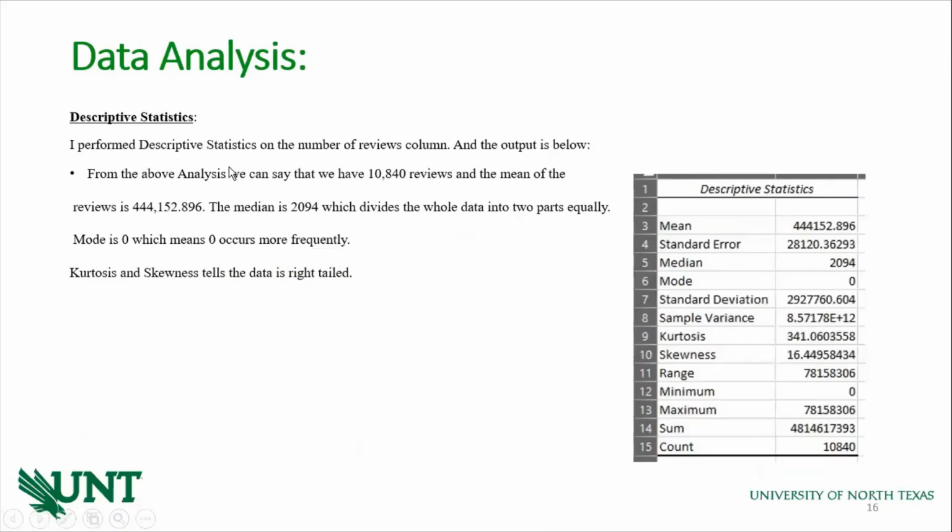And coming to descriptive statistics, I performed descriptive statistics on the review column, and the outputs are below. From the above analysis, we can say that we have 10,840 reviews, and the mean of the reviews is 444,152.896. The median is 2094, which divides the whole data into 2 parts equally. Mode is 0, which means there are many applications which have 0 reviews. And here it also displays kurtosis and skewness, which tells that the data is right tailed.